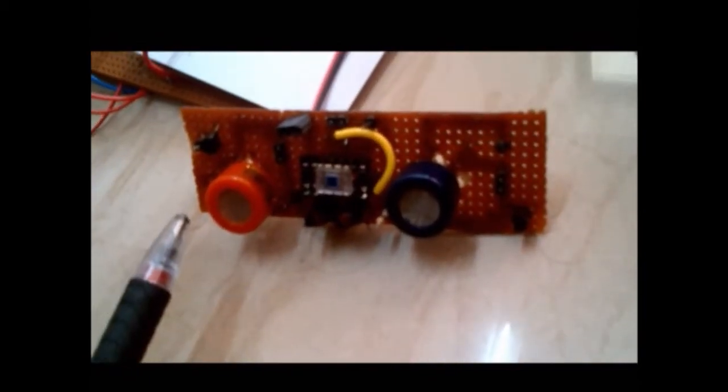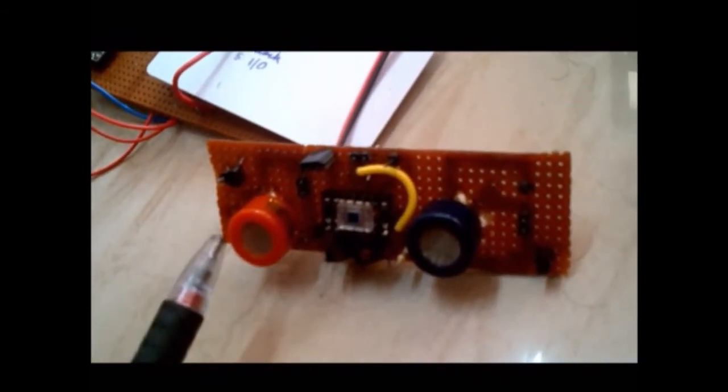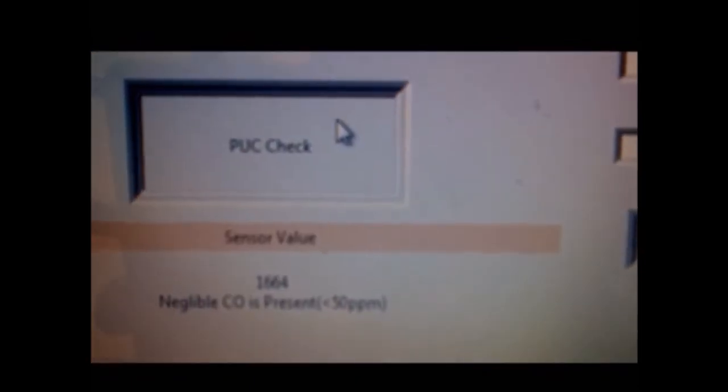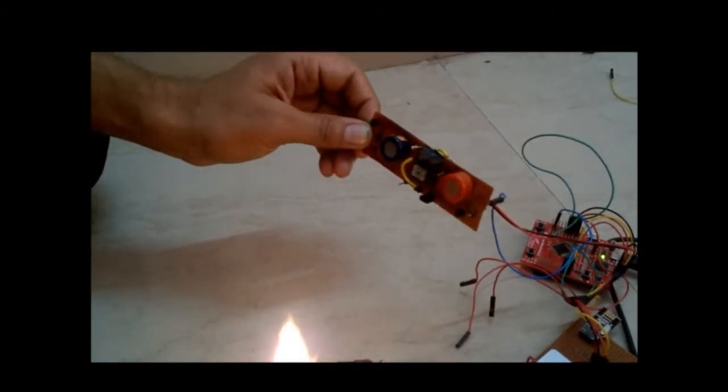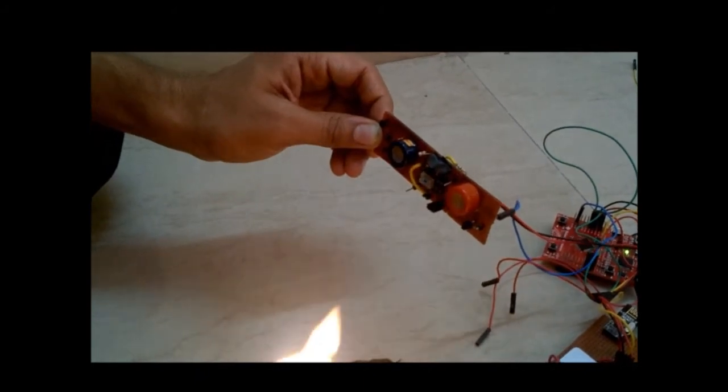Now we will demonstrate the CO sensor. We have calibrated this CO sensor at 100 ppm of carbon monoxide in air, and you can easily see the concentration of current CO in air. Now, a massive amount of carbon monoxide is present in the atmosphere. You can feel the change by seeing the data from the application. Now it is saying that a high level of CO is present, which can be greater than 100 parts per million.